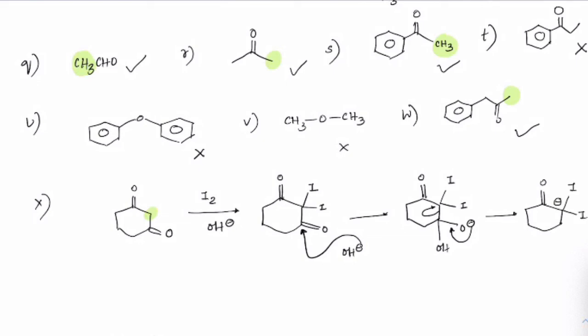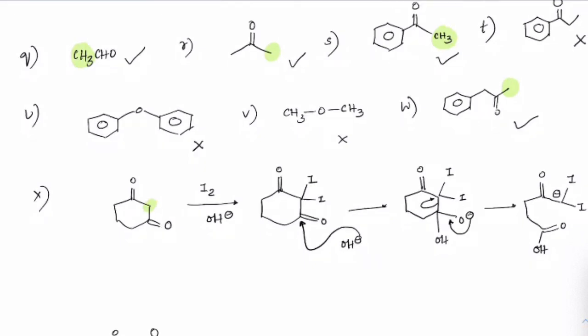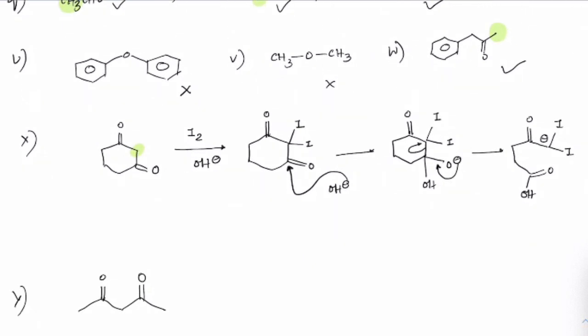Sorry, the bond is broken here. So it is connected this way, and we would have this double bond O and OH. This minus will take away this hydrogen here, so we will get double bond O, CHI2 formation, and then we have double bond O and O minus.